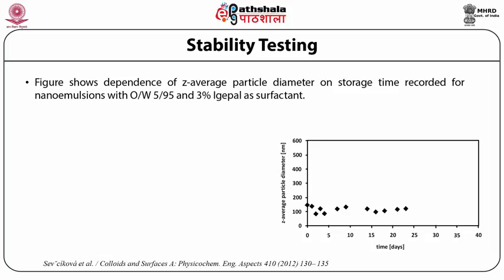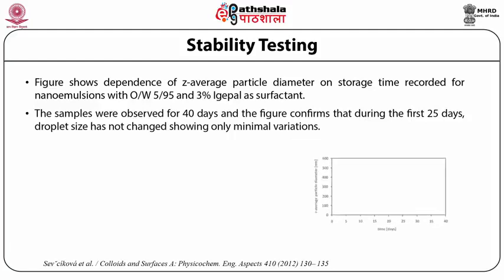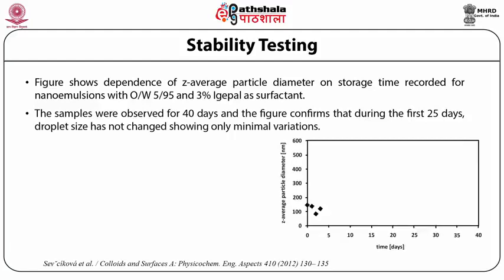It is observed that in case of emulsion prepared with 5 parts of oil and 95 parts of water using 3% Igbal as surfactant, the sample when stored for 40 days indicated that the stability of the preparation showed particle size dependence.